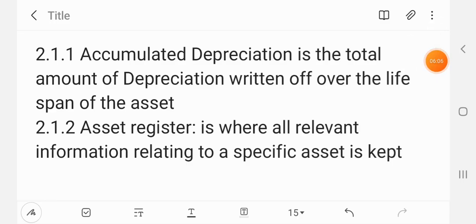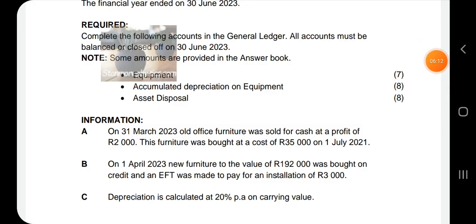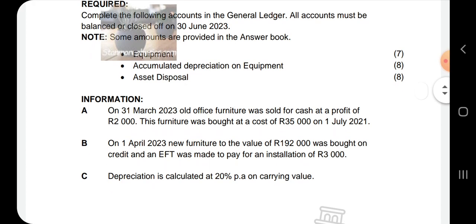Yes, so I've given you the answer. What is accumulated depreciation and what is an asset register? All right, so we will do the equipment, accumulated depreciation on equipment, and the asset disposal account. So let's go to the information and see what we can fill in.